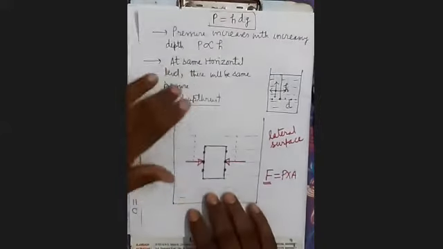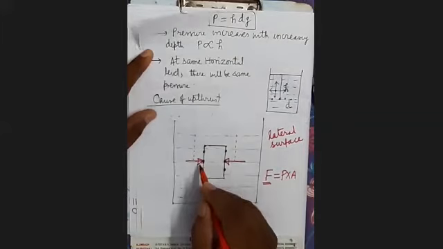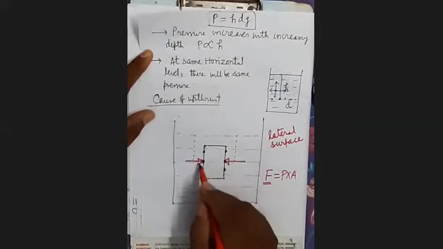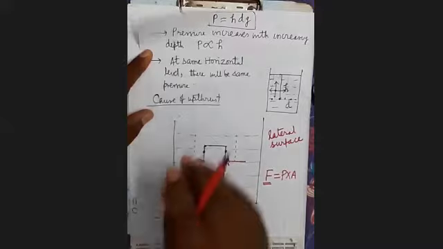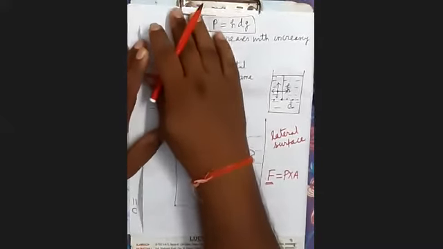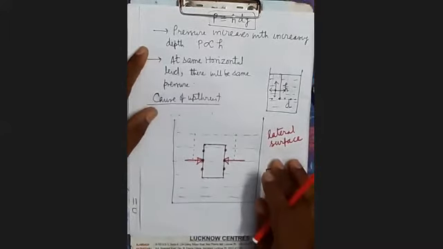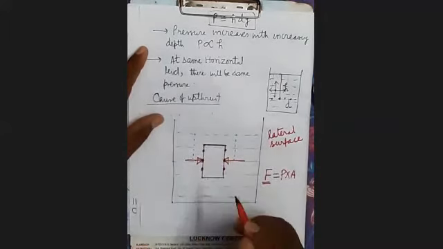Why? Because the force exerted at one point is completely neutralized by the force exerted at the point diametrically opposite to that point. It's clear. Therefore, these forces will cancel out each other. It is clear. But if you see here at the top surface,